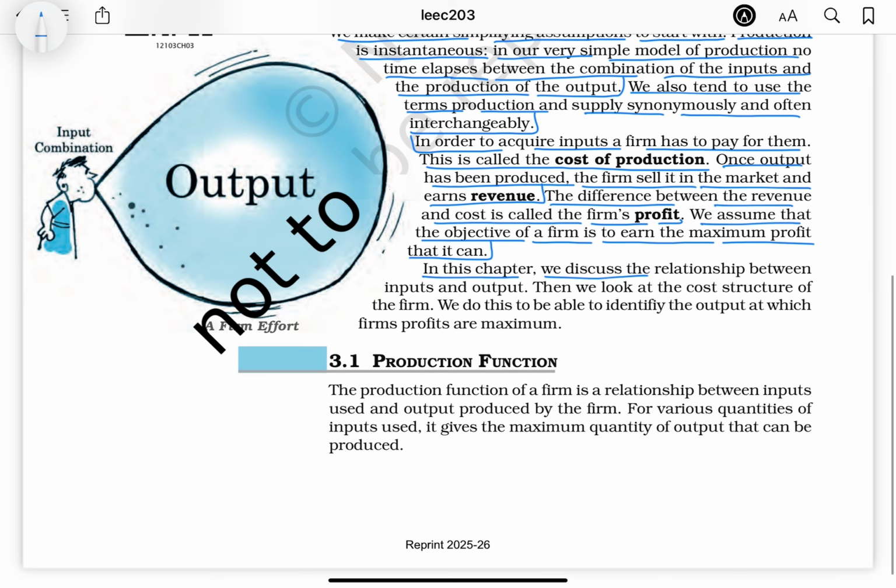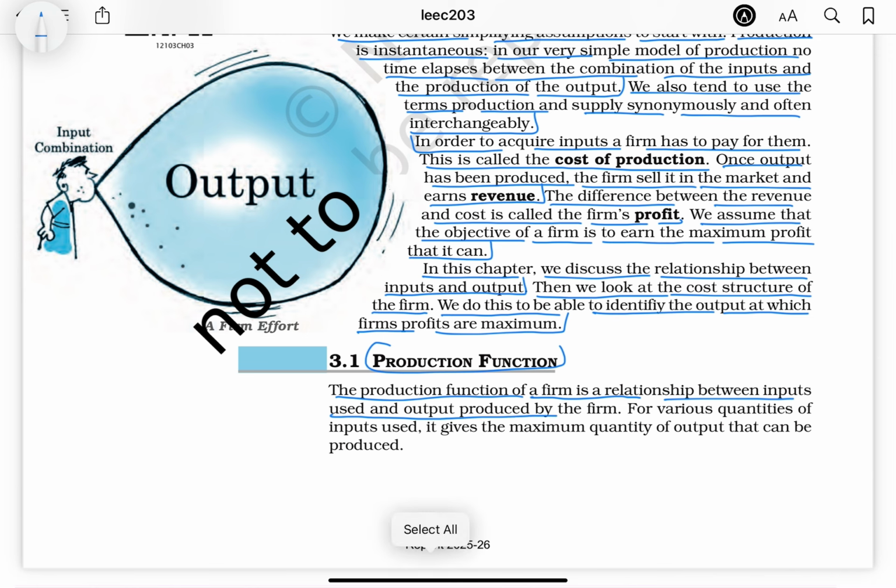In this chapter, we discuss the relationship between inputs and output. Then we look at the cost structure of the firm. We do this to be able to identify the output at which the firm's profits are maximum. Production functions. The production function of a firm is the relationship between inputs used and output produced by the firm. For various quantities of inputs used, it gives the maximum quantity of output that can be produced.